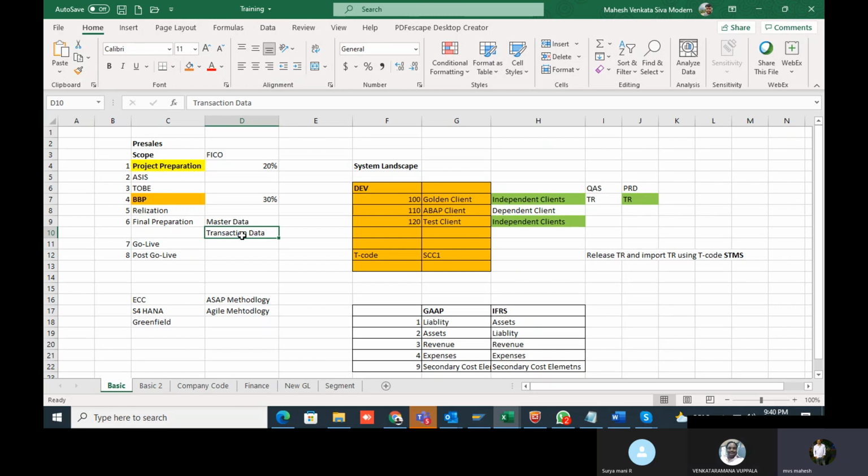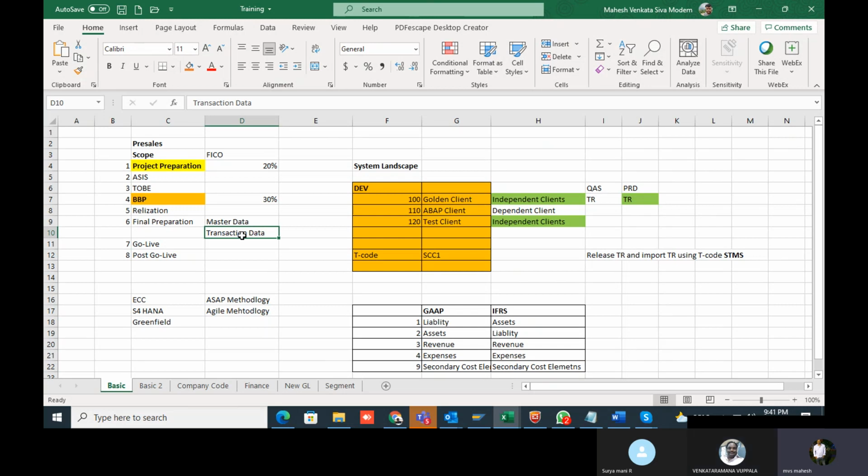Once go-live has started, the first posting will be done from the sales side. Wherever the implementation is done, first they will expect the sales side to be online. They will check whether the sales invoice is generated or not, because the company always checks the revenue, right? That's the key for them. That's why they will do that initial posting, not only from the finance side but from the sales side. Once that invoice is done, they will declare it as go-live.